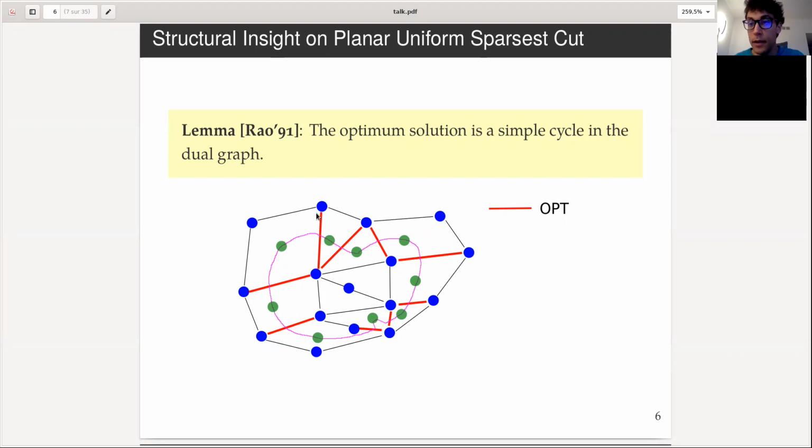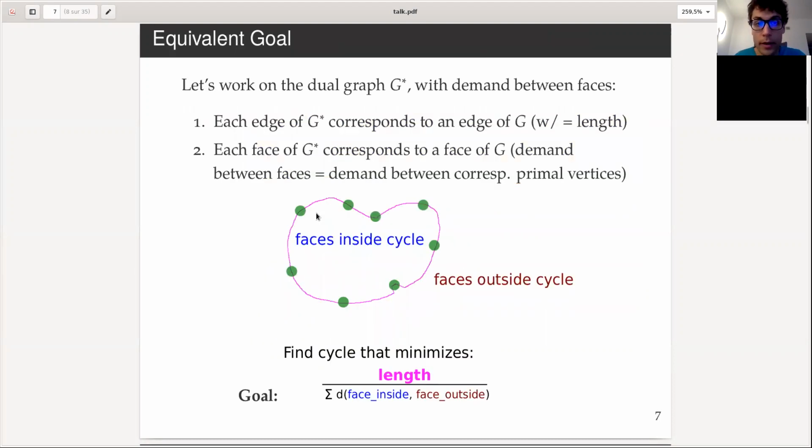And so we can work directly on the dual graph, and that's what I'm going to do in the rest of the talk. I'm going to work on G star, which is what I call the dual graph. And the demands now are not between vertices, they are between faces of this graph, because the vertices of the primal become faces in the dual.